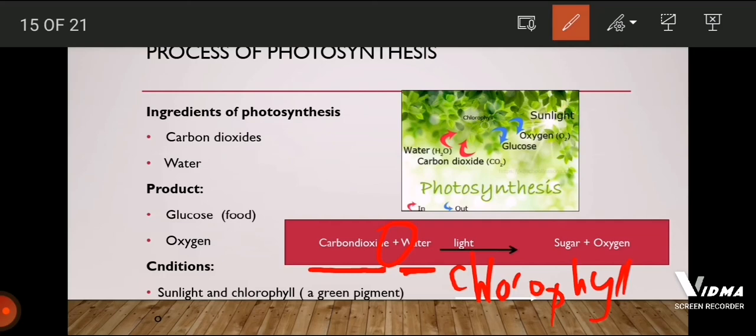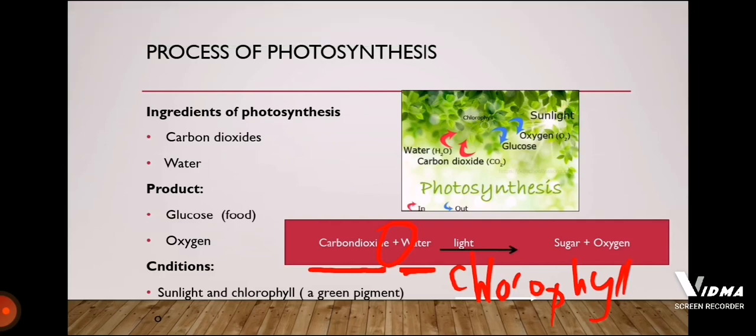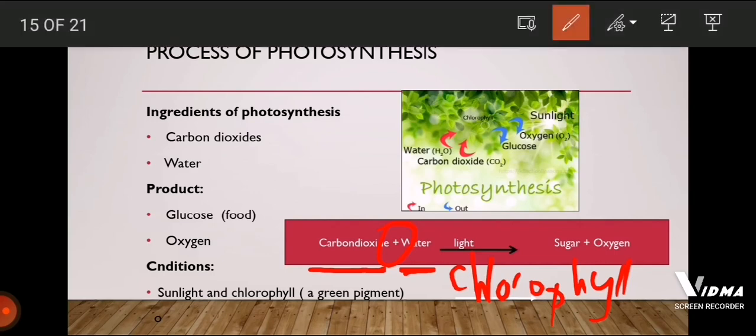So, in the presence of chlorophyll and light, plants mix carbon dioxide gas and water together, and it makes its own food that is called sugar. Okay, sugar is a food of the plant that is made by it. Oxygen gas is given out in this process.